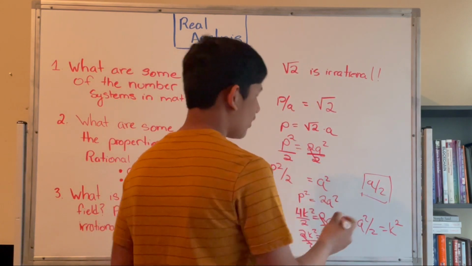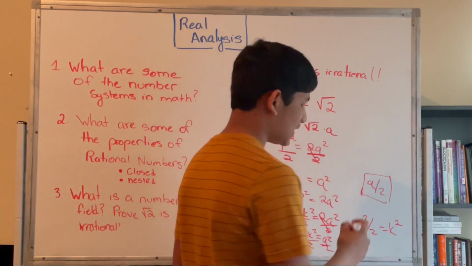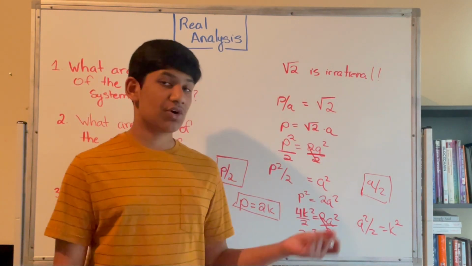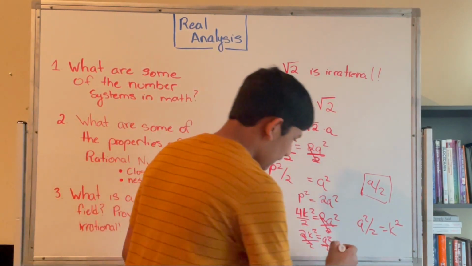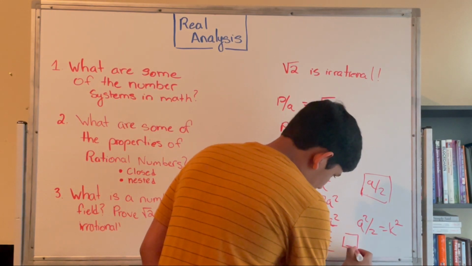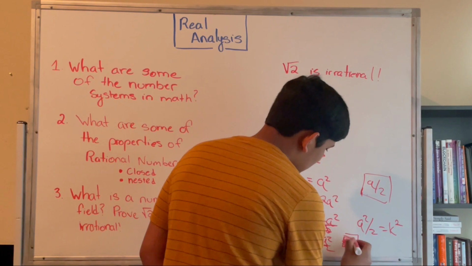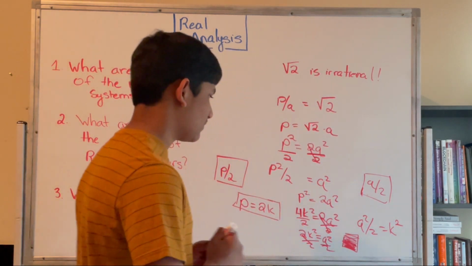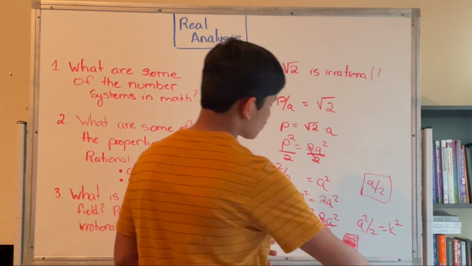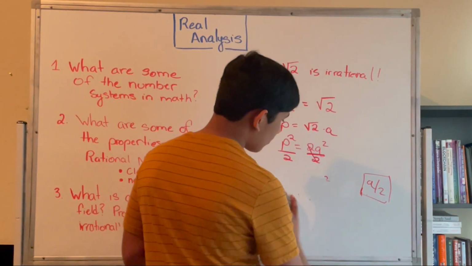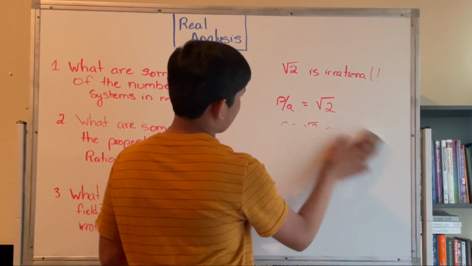So therefore, we stated that they're in the simplest terms. They don't have any common factors. But if 2 divides both of them, that's a contradiction to our original assumption. And therefore, the proof is over. Now usually in proofs, they draw a box at the end and color it in just to say that it's the end. So that's a proof that the square root of 2 is irrational. It's a proof by contradiction, and it's a very important method in mathematics.